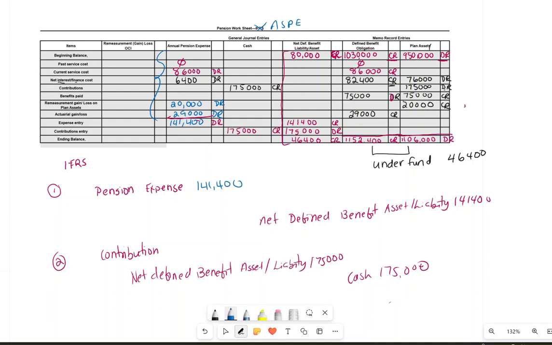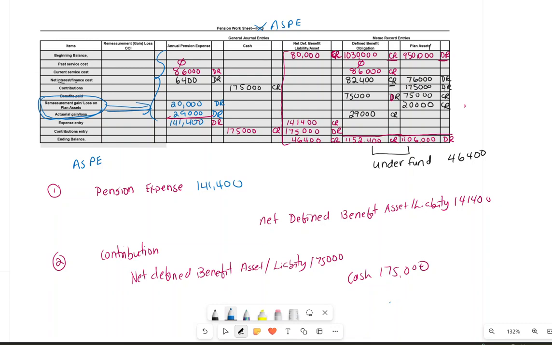Nothing else has changed. So then this question becomes an ASPE question, and instead of an IFRS, instead of a public company, it becomes a private company. The only thing is your remeasurement gain and loss and actuarial gain and loss will sit under the annual pension expense instead of the remeasurement gain and loss in OCI.